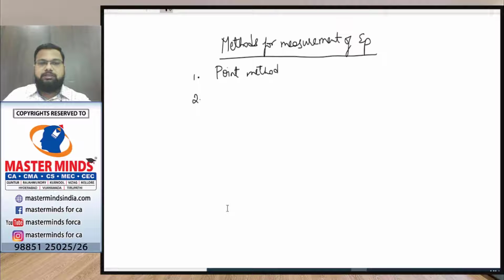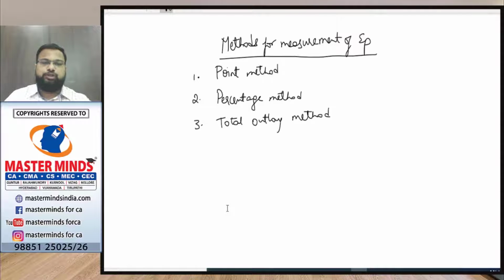Second one is the percentage method. Third one is the total outlay or expenditure method. Outlay and expenditure are one and the same, both are synonyms. Next, the arc method.